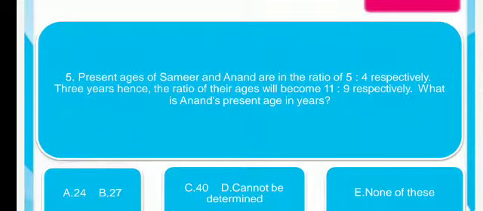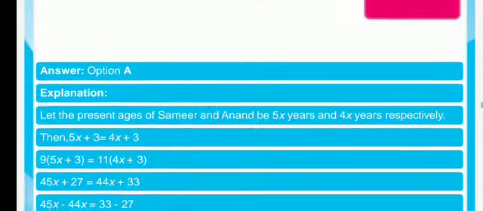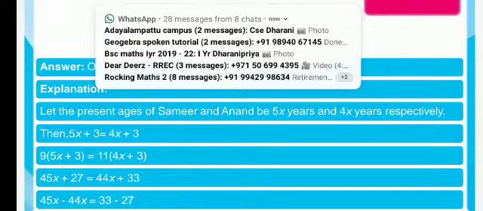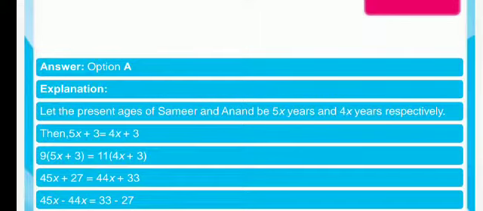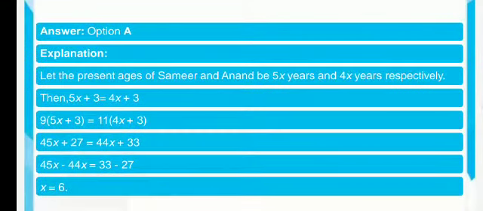Fifth one, present ages of Samir and Anand are in the ratio 5:4. 3 years hence, the ratio of their ages will become 11:9. What is Anand's present age in years? Let the present ages of Samir and Anand be 5x years and 4x years respectively. After 3 years, 5x plus 3 to 4x plus 3. The ratio is 11 to 9. Okay, and then we multiply this and we get the value x is equal to 6.